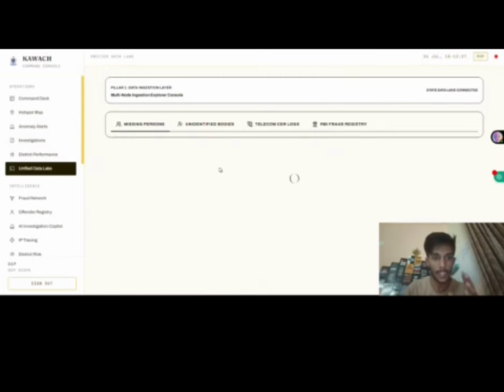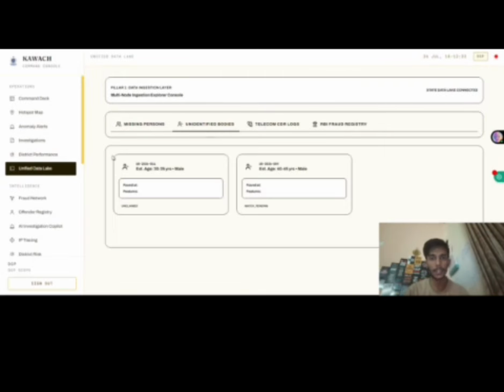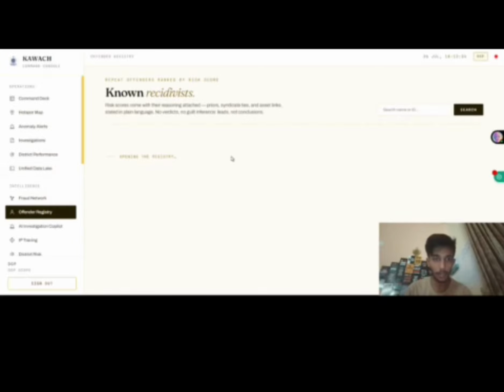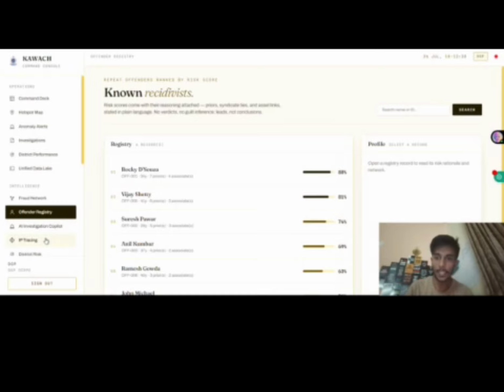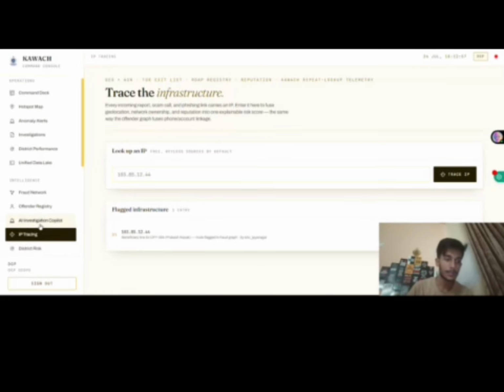We have a unified data lake, the missing people and unidentified body records, telecom CDR, RBI fraud. We have the offender registry, of course. We have IP tracing. That's an interesting feature. With this, we can take any IP of anybody and we can get their key data, where they are, the SIM they're associated to, and all the data we can possibly get legally through an IP address. We get that in here.